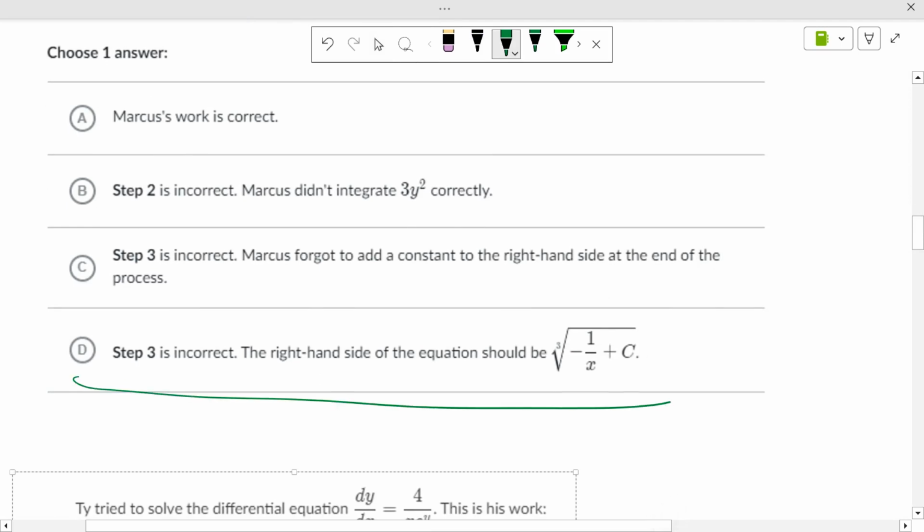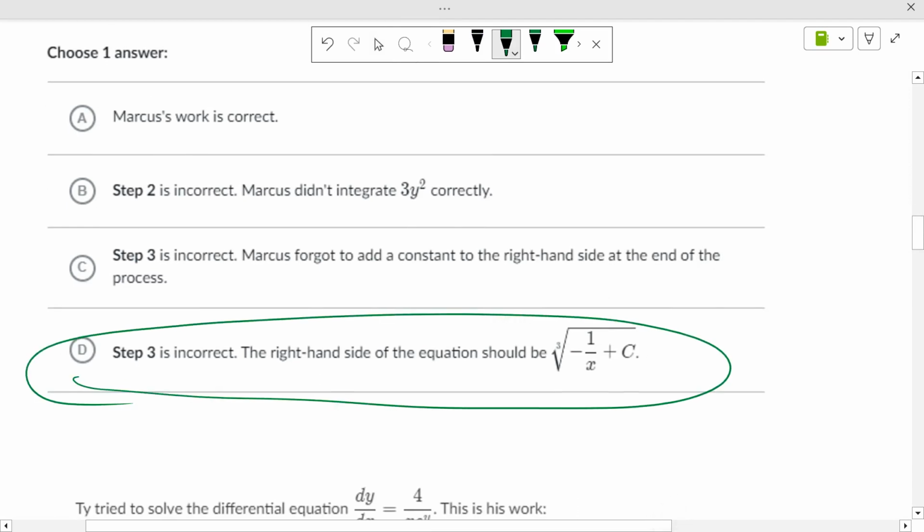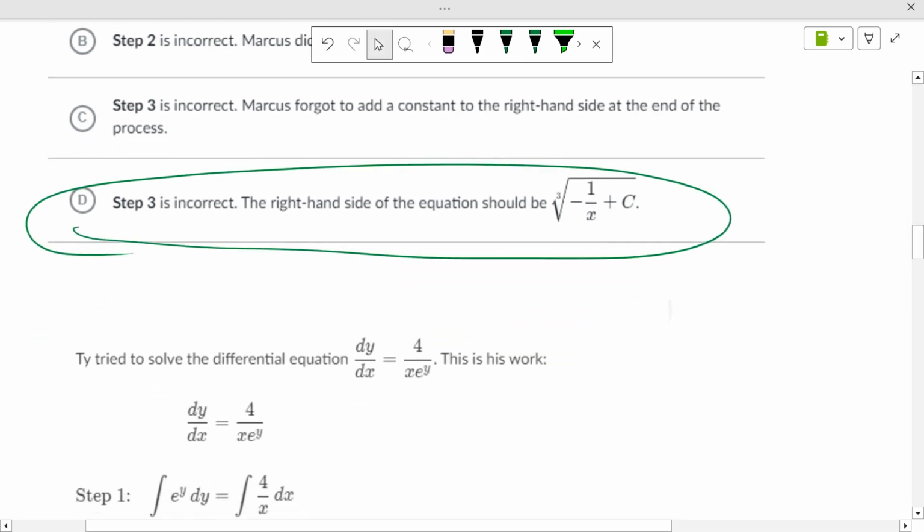That's why we look at the answers. The right-hand side of the equation should be that, because it's a cube root, not an even power. If it's an even power, it's plus or minus. Cube root is just what it is. Okay.